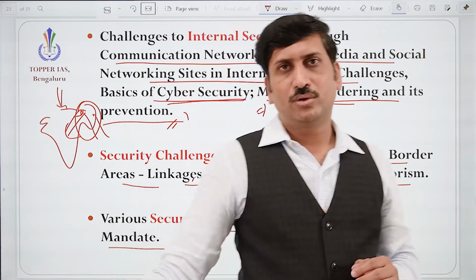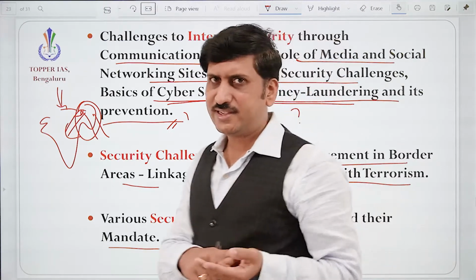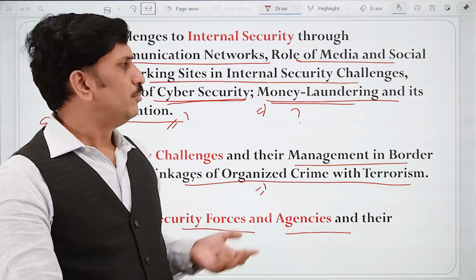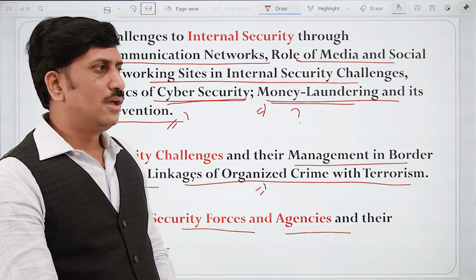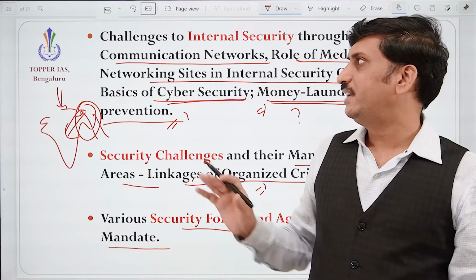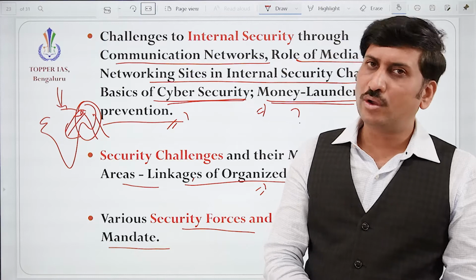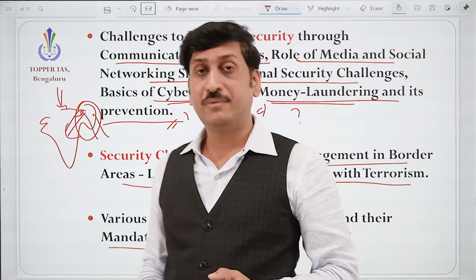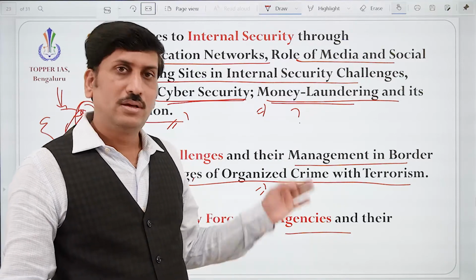Because all these things, whether it's a security challenge or disaster, most of the topics here are covered from current affairs along with the basics you are studying. So you need to understand current affairs in detail. Your score will be very high only with the help of current affairs.